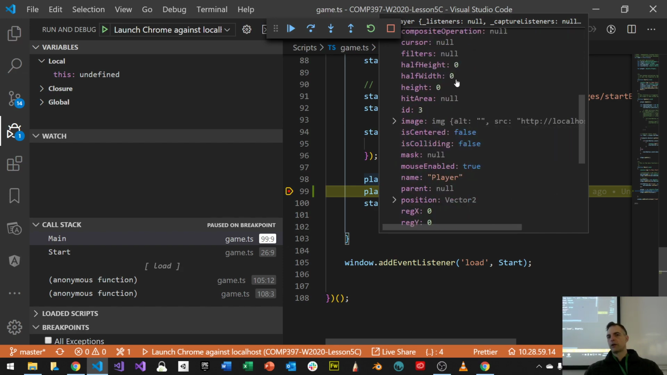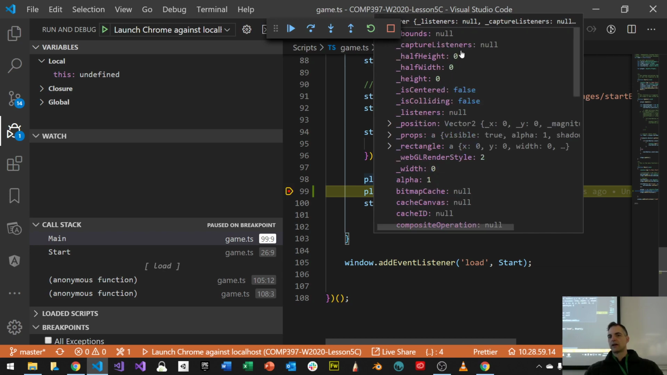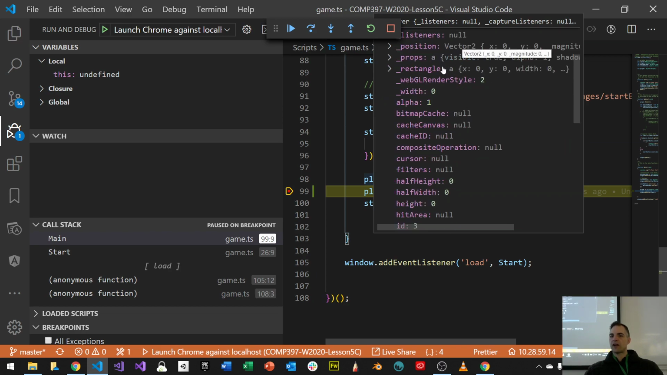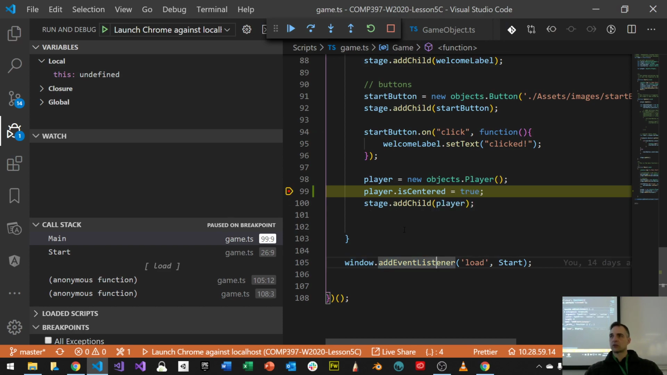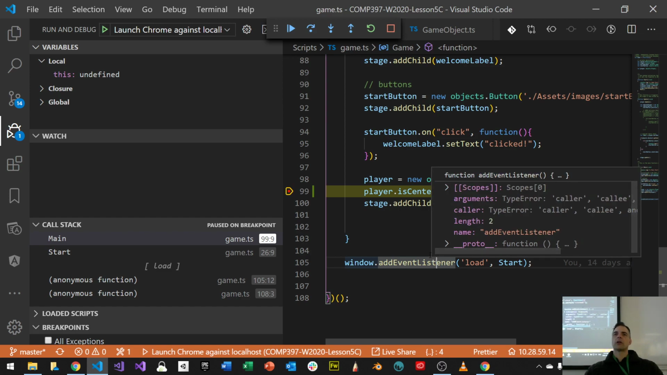Look, half width and half height are 0, guys. 0, 0, 0, 0, right? That's not true about the player. The player has 75 and 25. But at this moment in time, right now, it is true. That's why this centering doesn't work and never will.